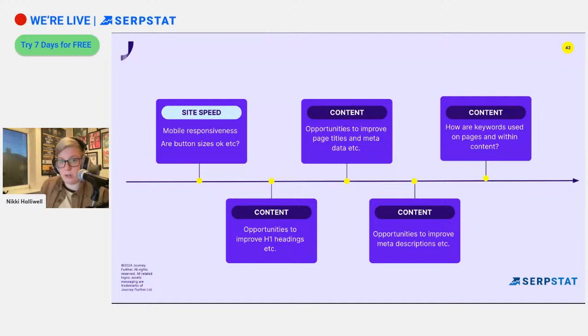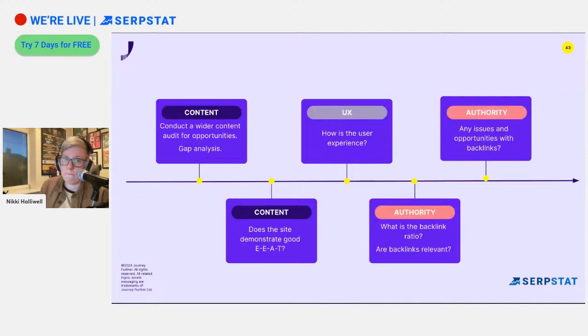Content. I mentioned a lot of this earlier, so we're looking at H1s, page titles, meta descriptions, and other elements within the content, such as how the keywords are used. Then a wider content audit for opportunities. This is part of what I'll do with the wider content team that we have here at Journey Further, and we'll be doing a content gap analysis versus their competitors as well.